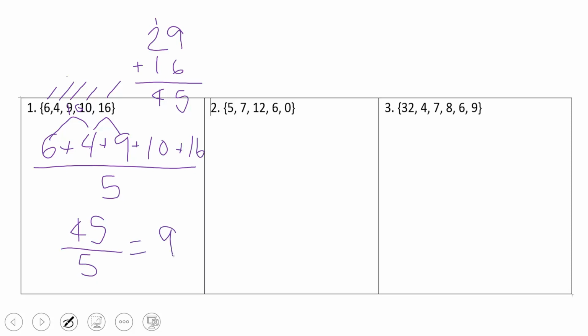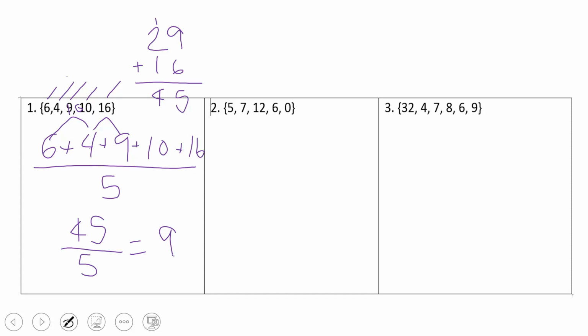Now something to think about. Is your mean, is your average not too low? Yeah, it's okay because the lowest number is 4, and it's not too high because the highest number is 16. So it should live in the middle of 4 and 16.